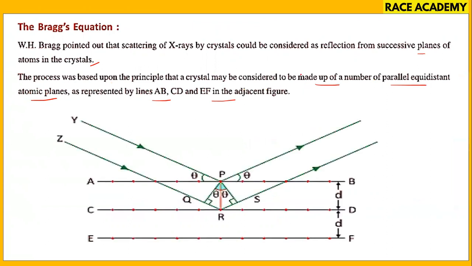Here you can observe the angle made by Y, that is theta, the incident angle, and the diffraction angle is also theta, with Z making the angle here.